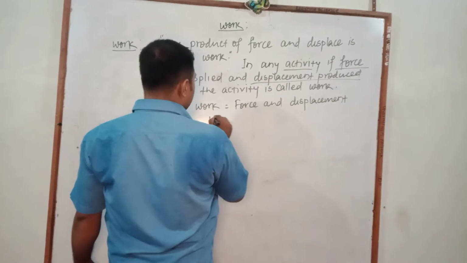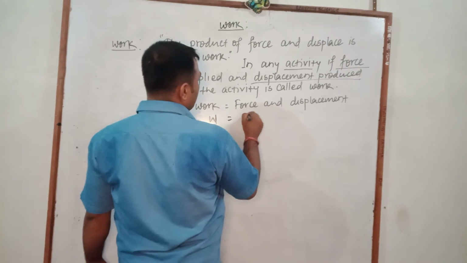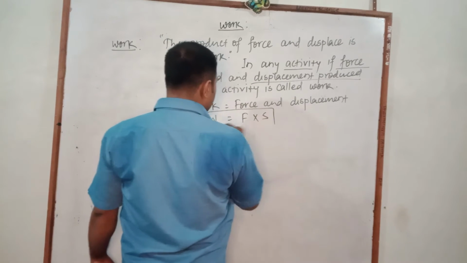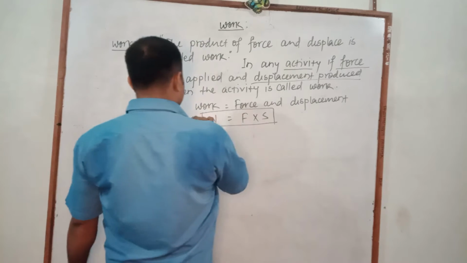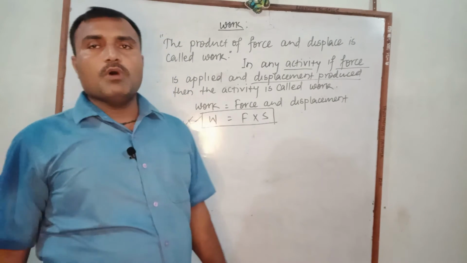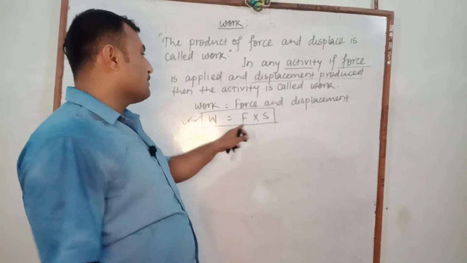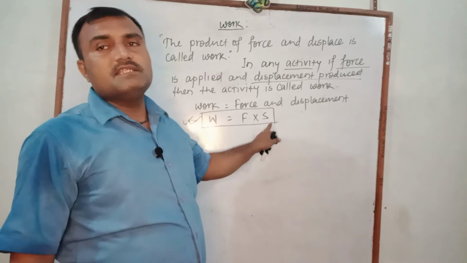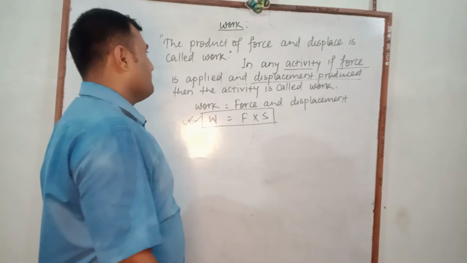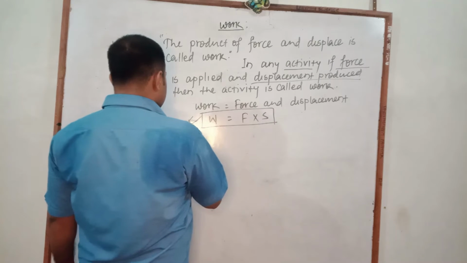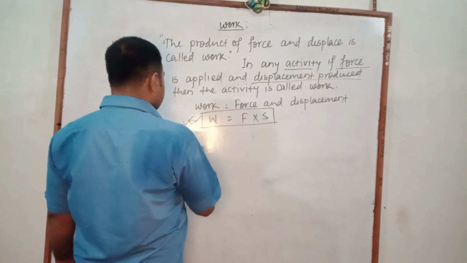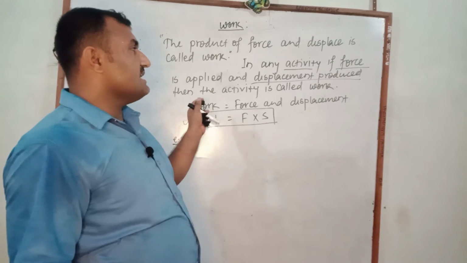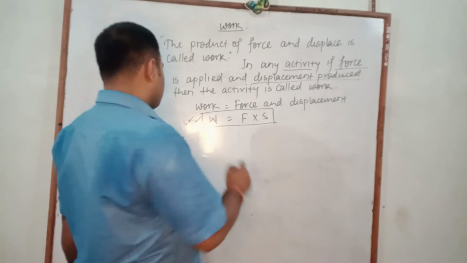Work is symbolized by W, force by F and displacement by S. Therefore, we can calculate work done by a body as equal to the product of force and displacement produced. Now we consider some activities and check whether each is work or not.